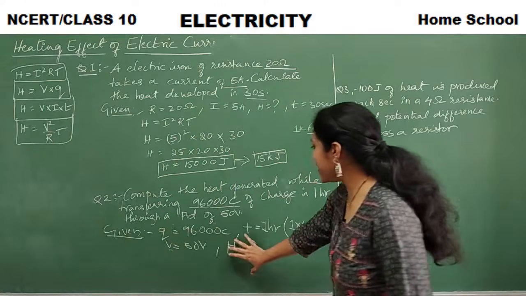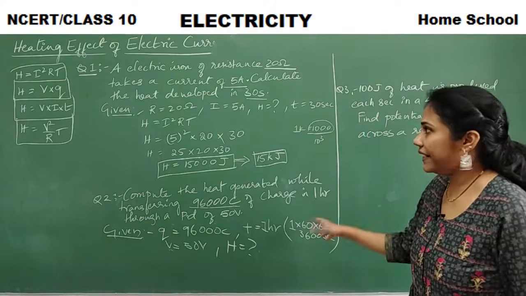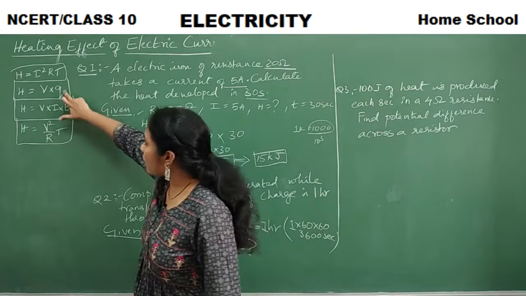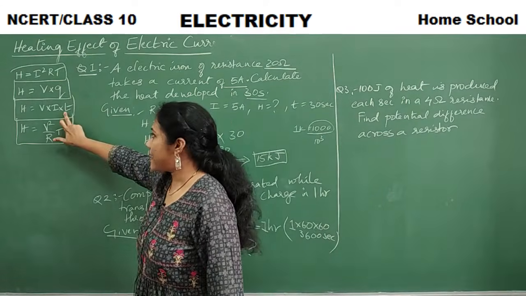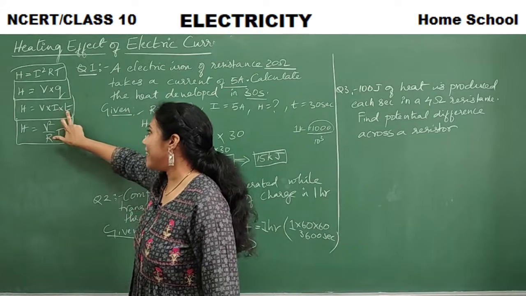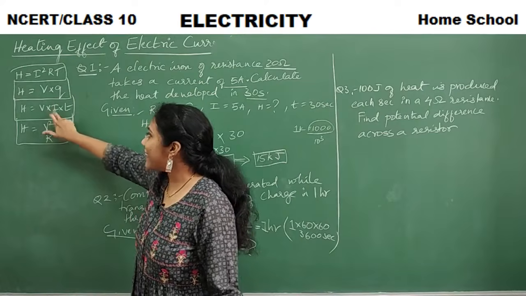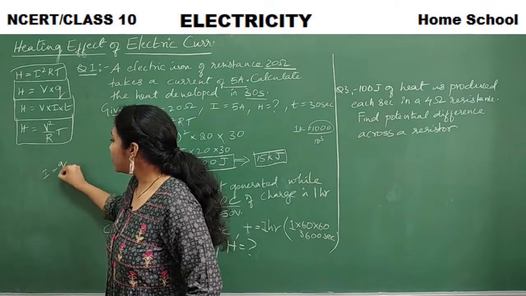Because voltage is there, charge is there, time is there. So either this or this you can select. Let me select this because voltage is there, time is there, and charge is there. If charge is there, I can calculate I, right? Because I is equal to charge by time.